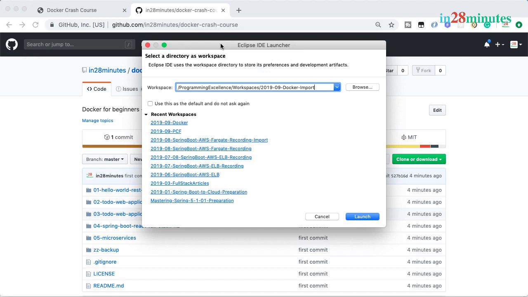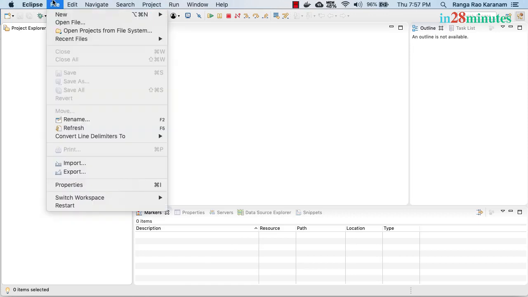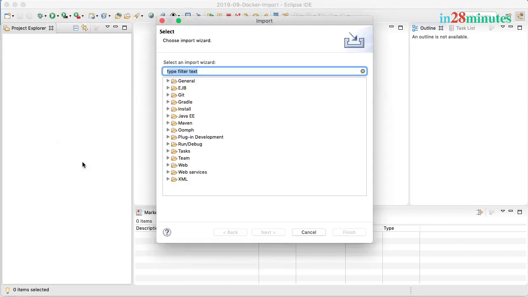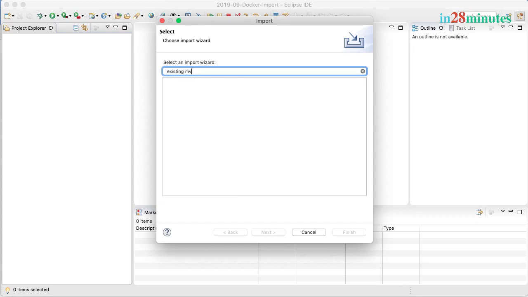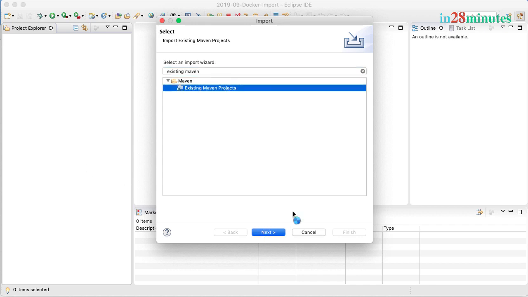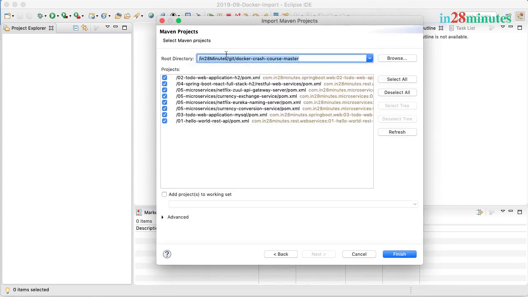Now you can start up Eclipse and choose a workspace anywhere on your hard disk and say launch. Make sure that you are using one of the latest versions of Eclipse. You can close the welcome window and you can do File, Import, Existing Maven Projects. So File, Import, Existing Maven Projects, and Next. You can choose the folder where you have extracted the zip file to. I've extracted it to in 28 minutes git Docker Crash Course Master. So that's where it's present.